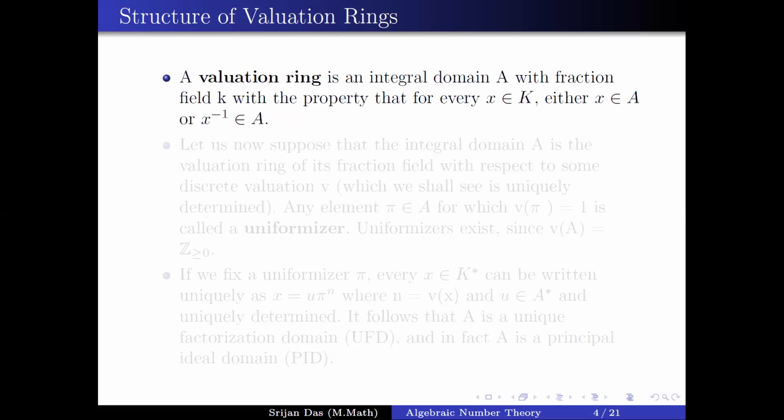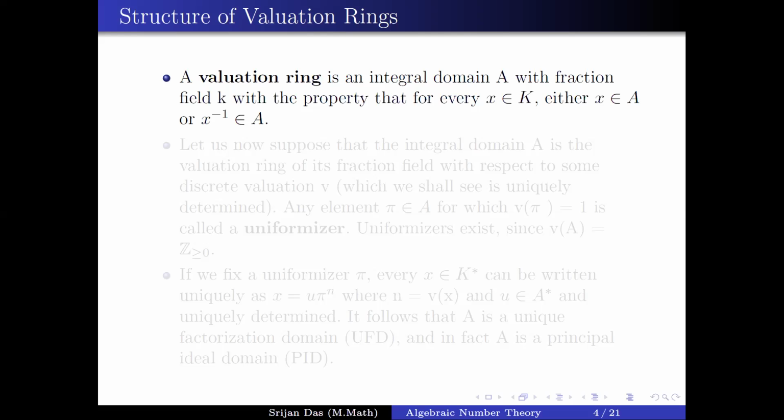A valuation ring is an integral domain A with fraction field K, with the property that for every x in the field, either x is in the integral domain A, or x inverse is in A.